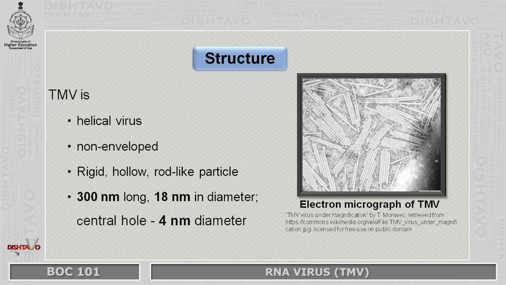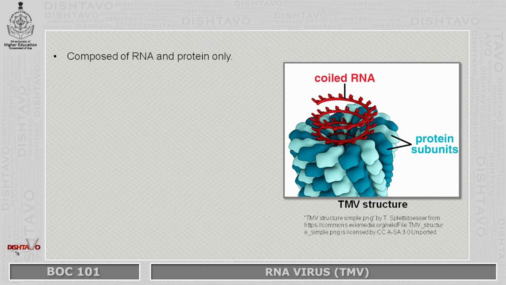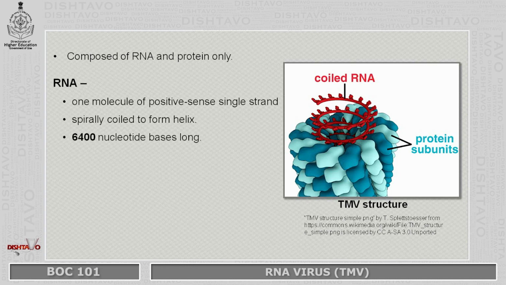The length of this virus is 300 nanometers and its width, that is the outer diameter, is 18 nanometers. And I said it is hollow in the center. So the central hole is 4 nanometers in diameter. If you look at the ultrastructural details of this virus, you will notice that this virus is composed only of RNA and protein. There are absolutely no lipids or carbohydrates associated with this virus.